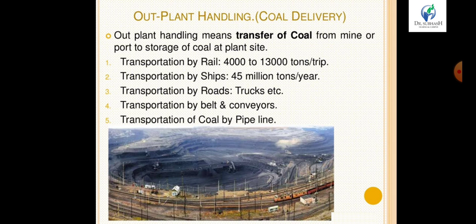So for out-plant coal handling we can select the method based on the distance between the mine and the power plant. If the power plant is far away from the mine, then we have to use train or ship for coal handling.